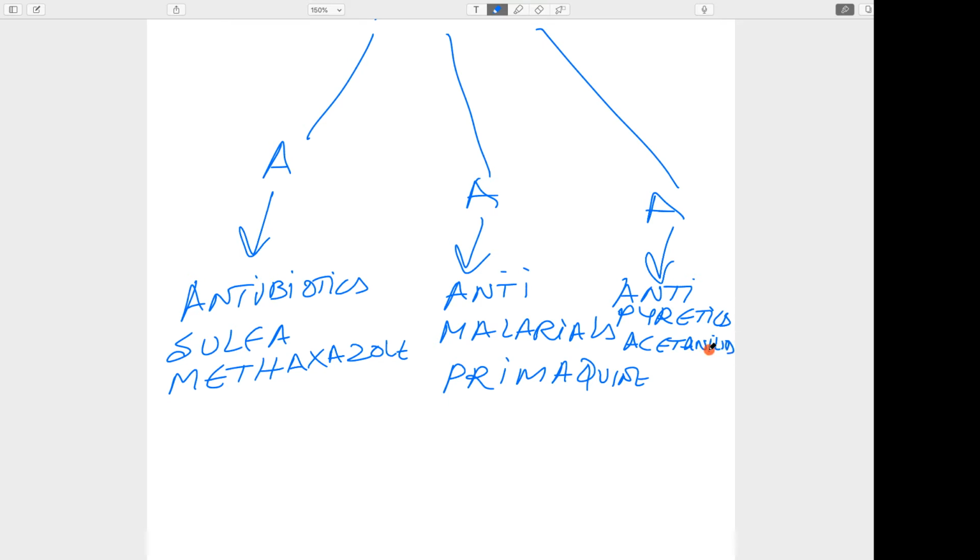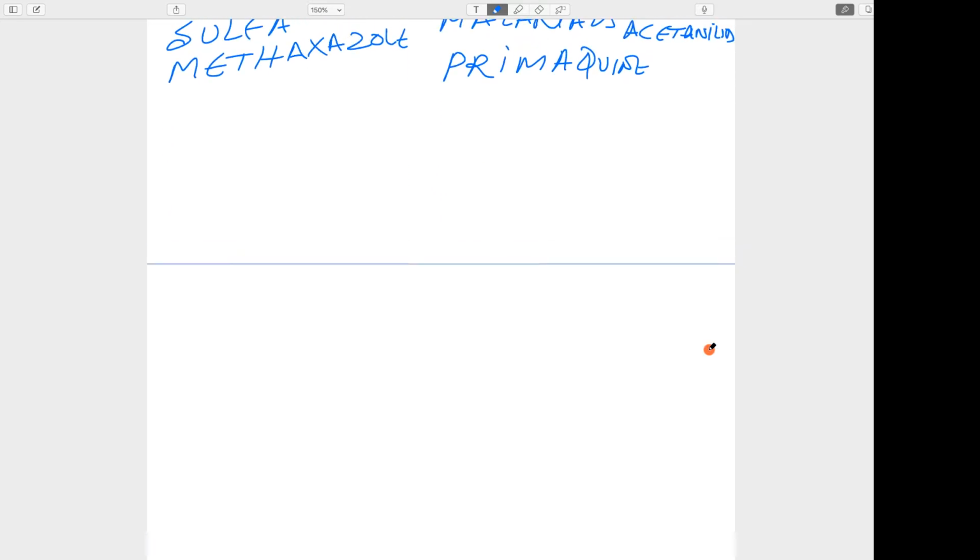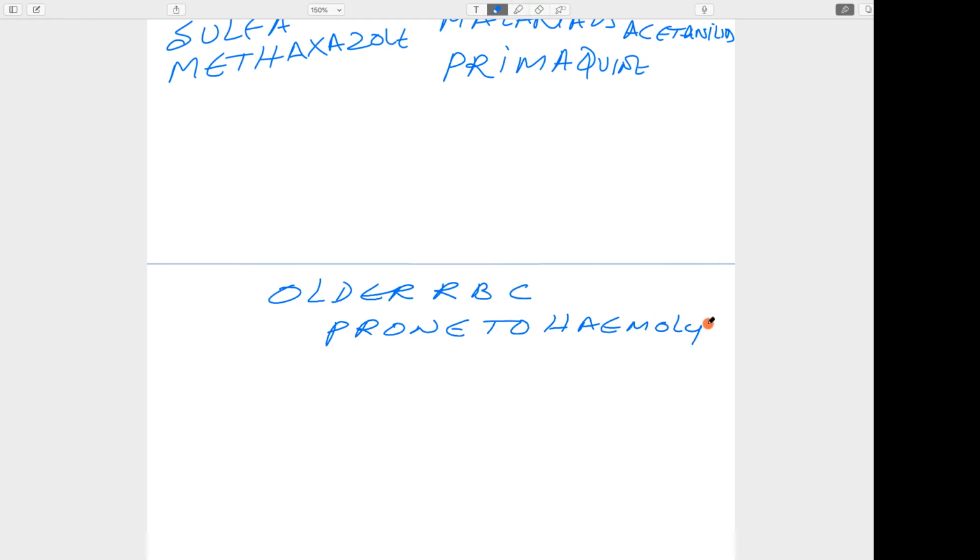Okay, so in this way, through this mnemonic 3A, we can remember it. Then, do all the RBCs get affected? No, all the RBCs do not get affected. So what is it? Older RBCs are prone to hemolysis. So all the RBCs do not get affected. Older RBCs are prone to hemolysis.